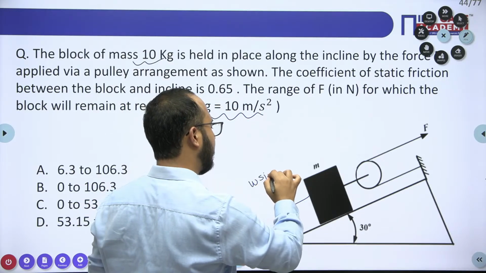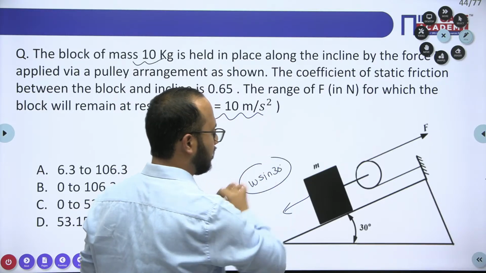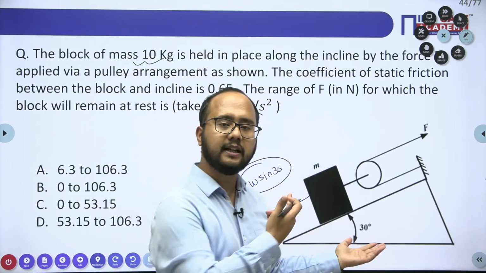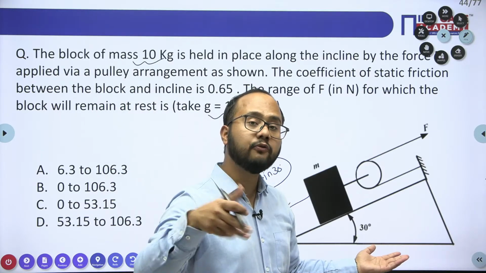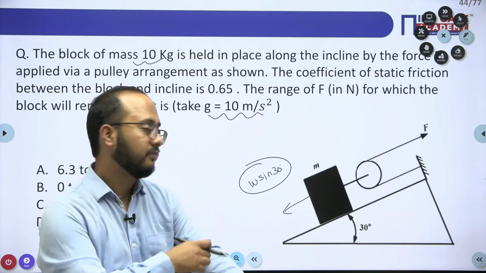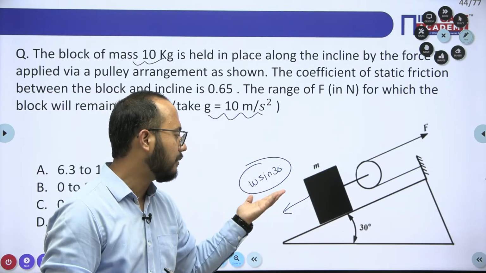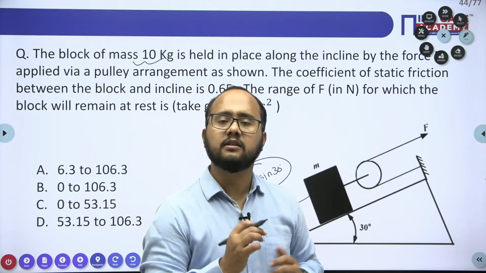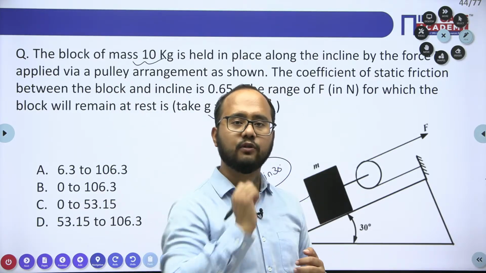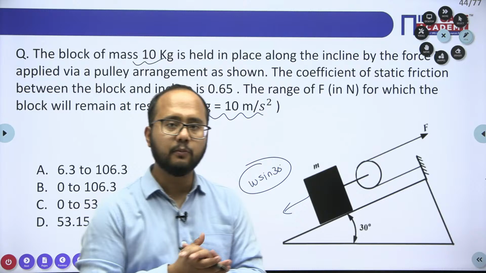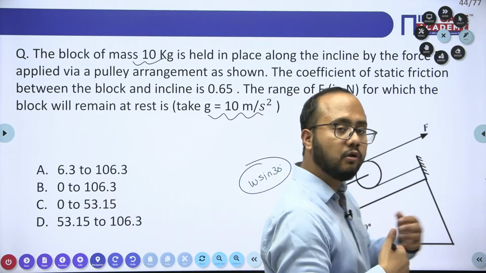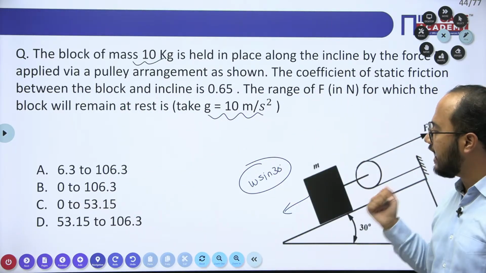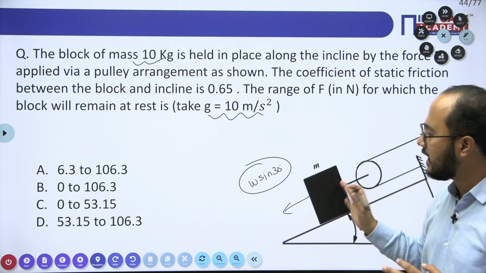W sin 30 will create the tendency of motion, and the friction force will take care of this. When the friction force is capable of taking this, obviously it will remain in static condition. There is no requirement of applying the force F. Are you getting my point?